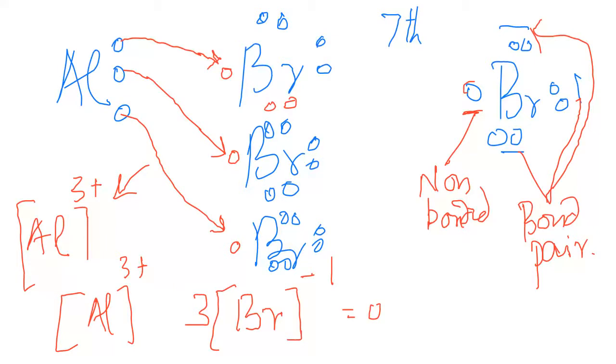So this electron only takes part in a chemical reaction. The last reaction, the last thing. Al plus 3, bromine minus 1 equals 0, because minus 1 means it receives 1 electron. That's why I got minus 1.